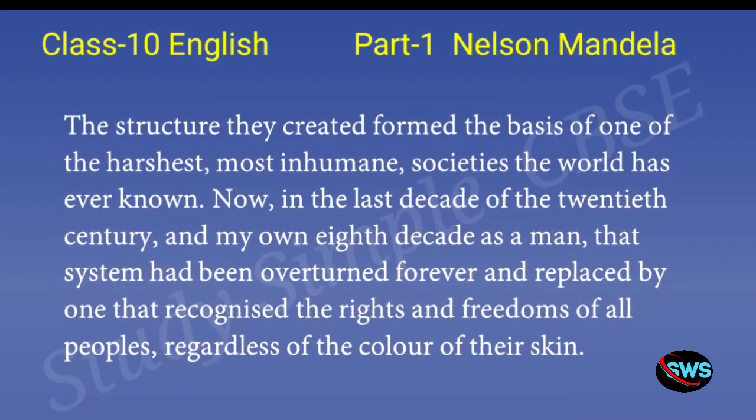So he's saying that the system created by the whites was one of the harshest and most inhuman societies that the world has ever seen. Now, in the last decade of the 20th century and my own 8th decade as a man, that system has been overturned forever and replaced by one that recognizes the rights and freedoms of all peoples regardless of the color of their skin.